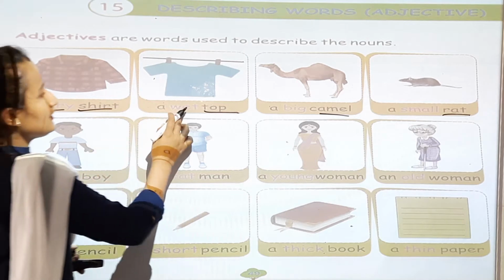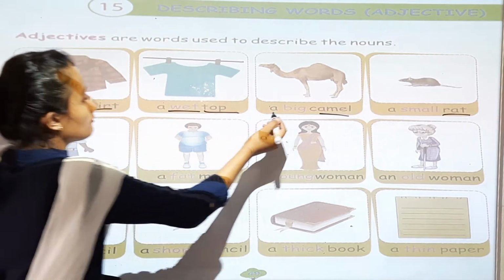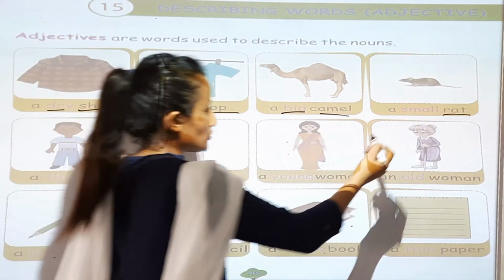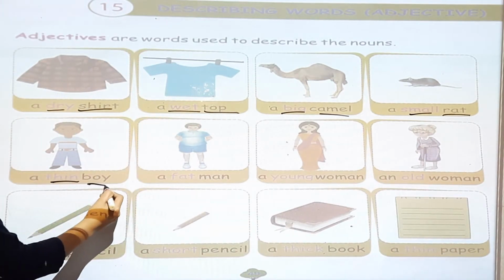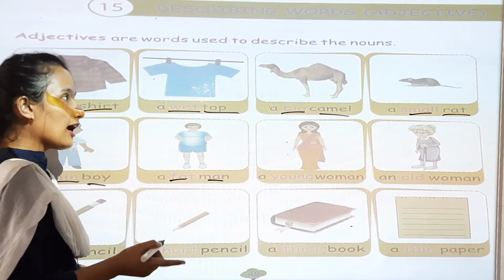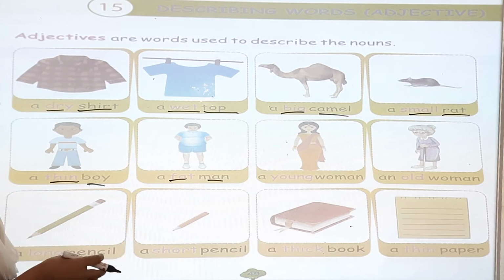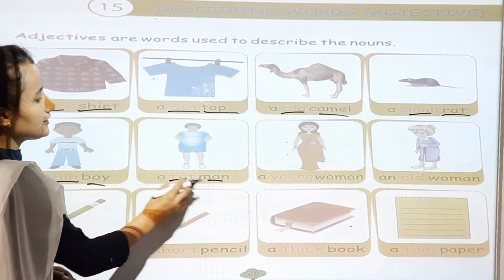So wet, सूखा dry, wet top, big camel, बड़ा सा camel, small rat, छोटा चूहा, thin boy, पतला, fat man. Man is a noun. So the word which describes the noun is called an adjective. So it describes the noun.